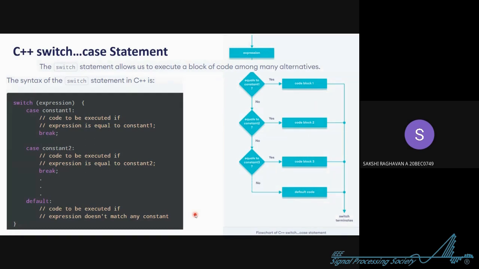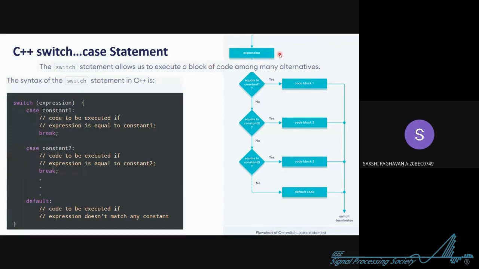Now, as I told you, there is a magical statement, right? A switch statement. This is the topic. Let's try to read what's written. The switch statement allows us to execute a block of code among many alternatives. What is this? Just see this flow chart first of all.